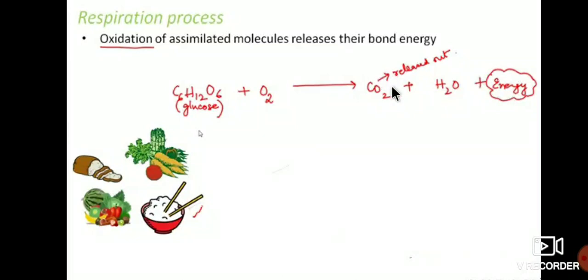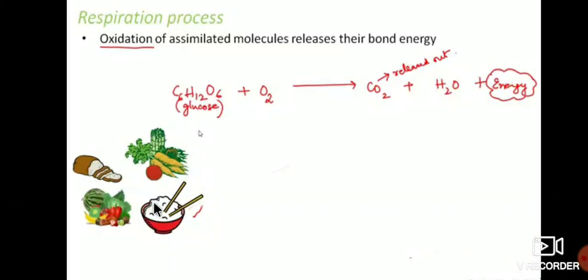Here carbon dioxide is released out. That is what we breathe out. Breathe in means we are taking in oxygen-rich air, and we give out air that contains carbon dioxide. When glucose is mixed with oxygen, it is converted into energy and water with the release of carbon dioxide.